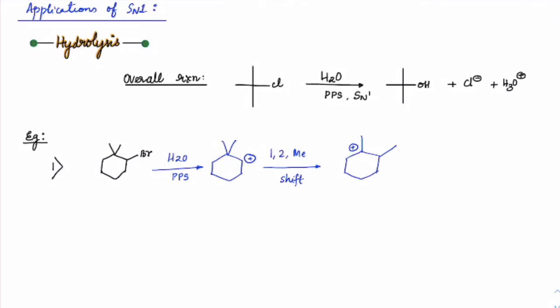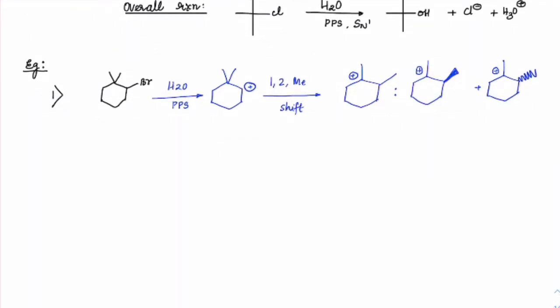Now while methyl is shifting, the methyl can come out of the plane, or this methyl group can go inside the plane. Because methyl is shifting towards a carbocation, any of those two methyls can shift. So when they are shifting, they can come out of the plane or go inside the plane.